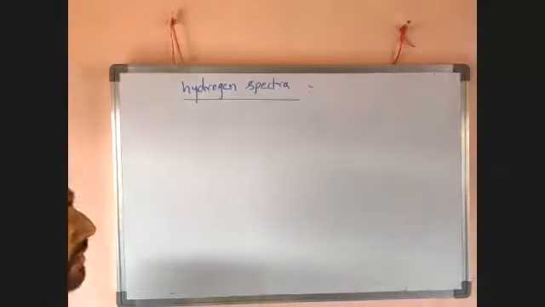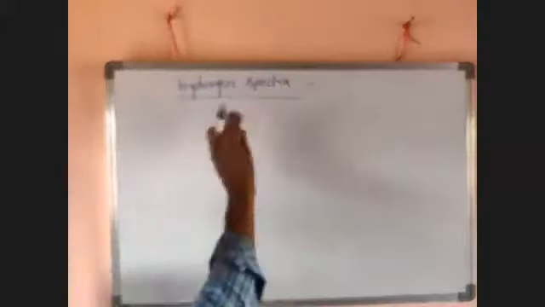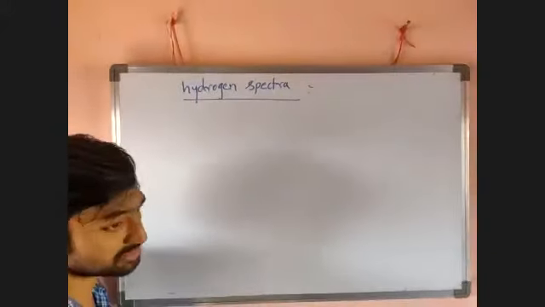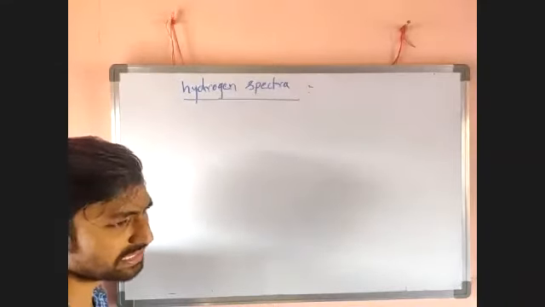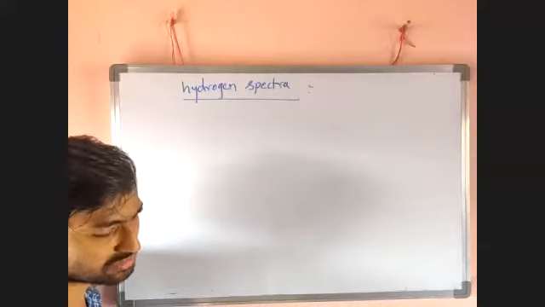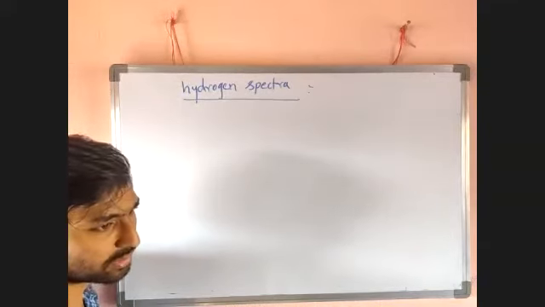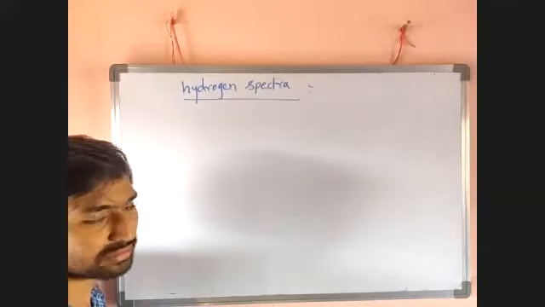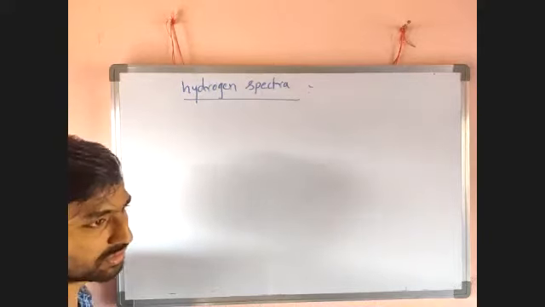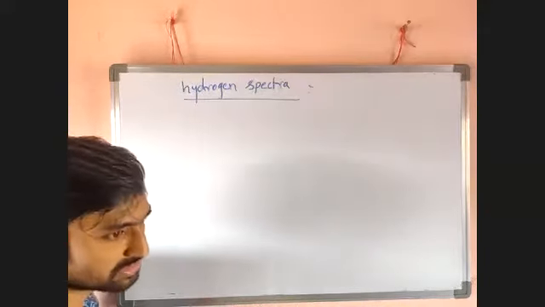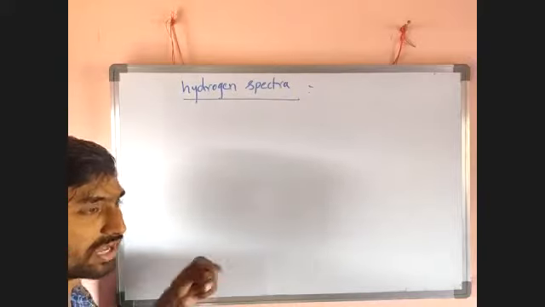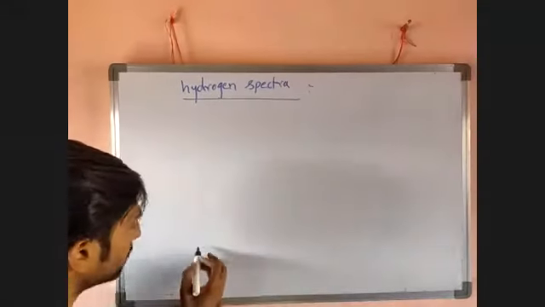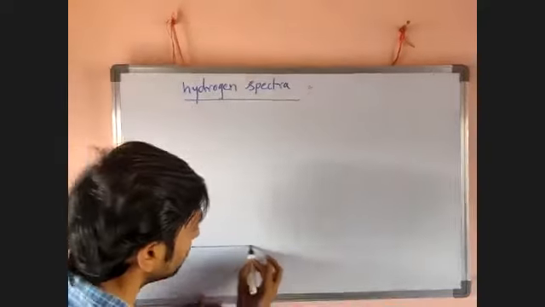Actually, line spectra is for atoms. Yesterday I told you that. So when a hydrogen atom is heated by taking different sources, like an electrical lamp or electric field, within the discharge tube, the electron can jump from a lower energy level to a higher energy level. Look here, I want to take energy levels like this.